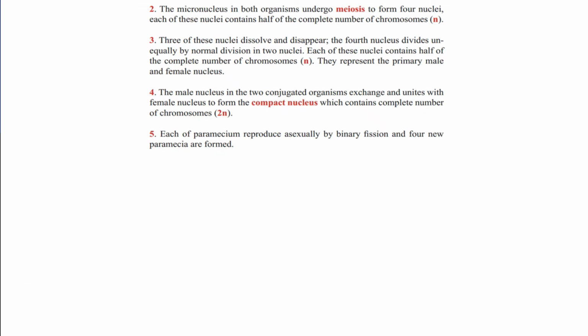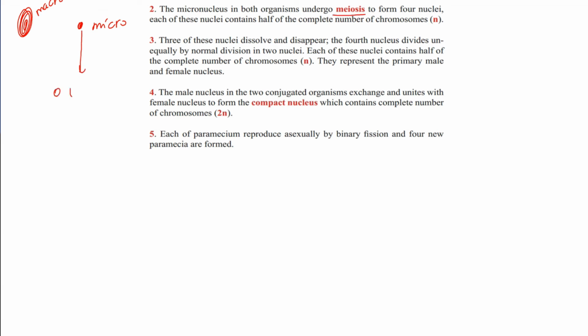The micronucleus in both organisms undergoes meiosis. So we said there are two nuclei, one big macro and one small micronucleus. In both organisms, the micronucleus undergoes meiosis.